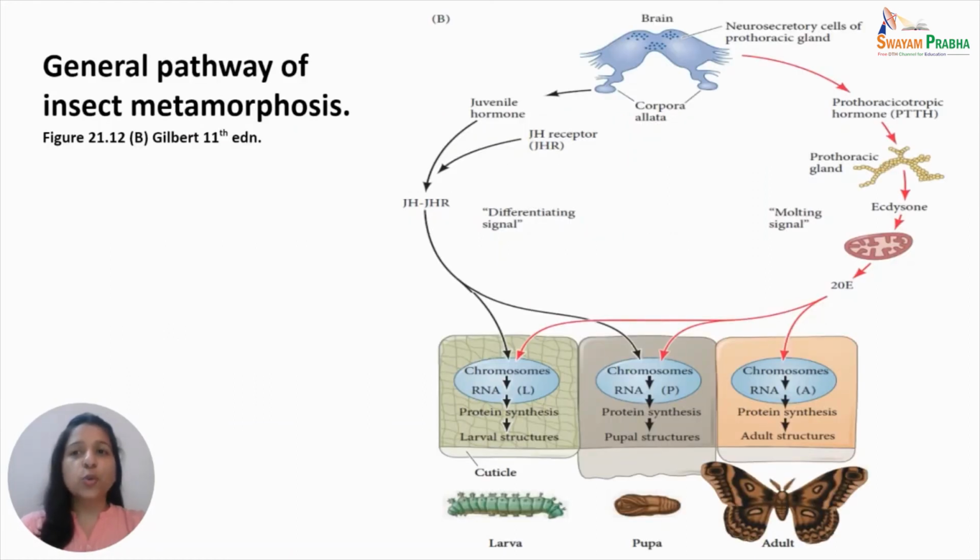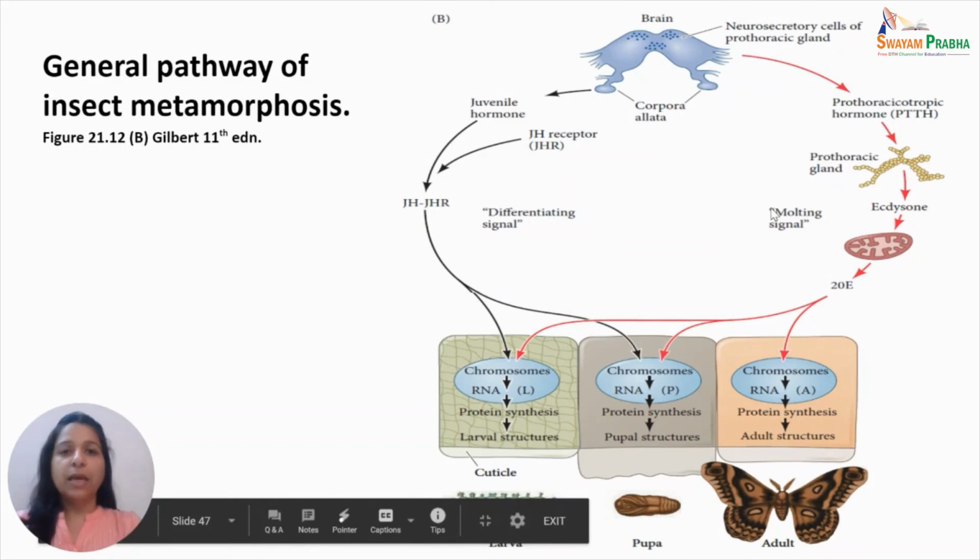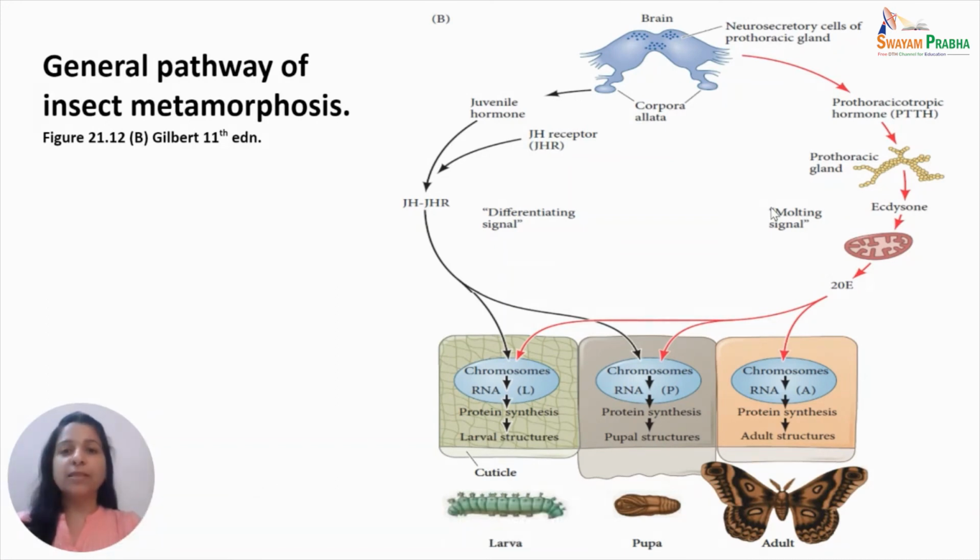This illustration shows the general pathway of insect metamorphosis. As we discussed previously, when an immature insect has grown sufficiently, it requires a larger cuticle because the growing mass of body cannot accommodate itself in the old cuticle. And then the sensory input from the body activates certain neurosecretory cells in the brain.